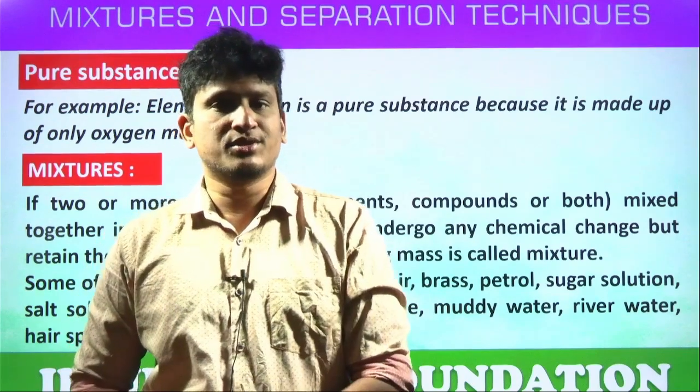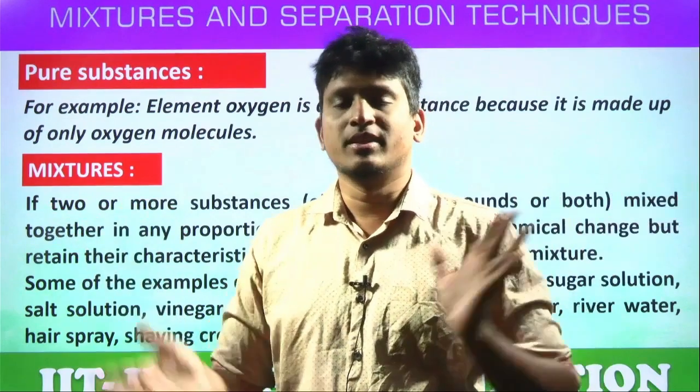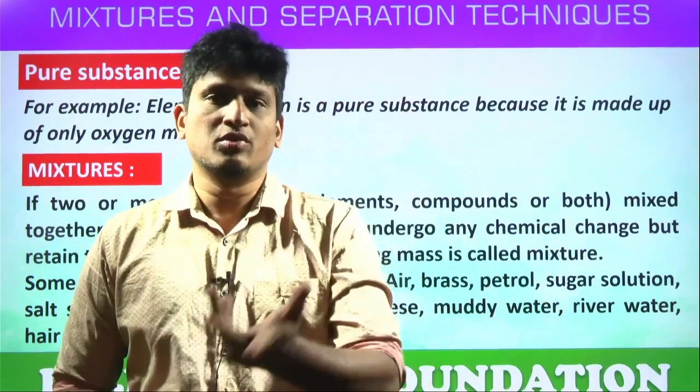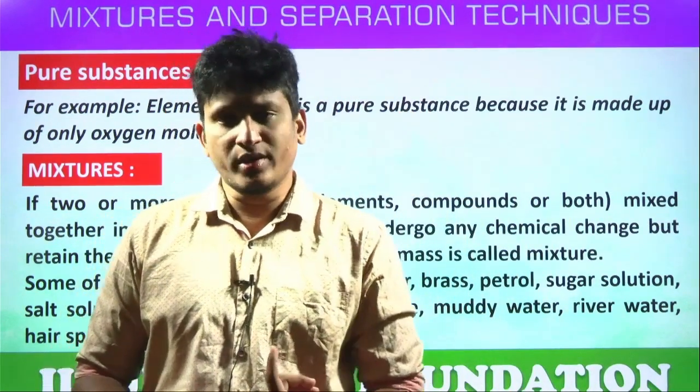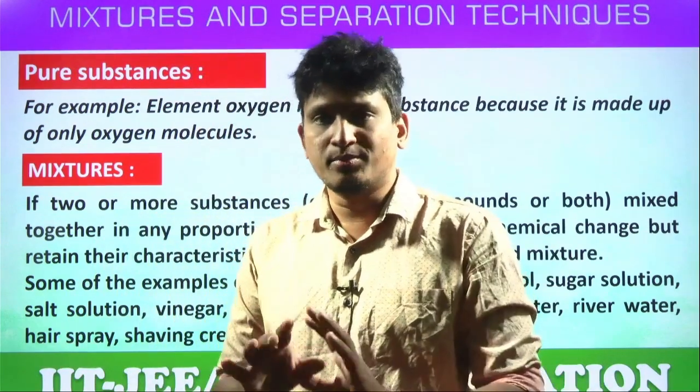So pure substances are of two types: elements and compounds, students. We already know 118 elements are there. Millions and billions of compounds are also there. H2O is a compound. It has its own property or not? Oxygen is an element. It has its own property or not? That's why they are the pure substances.